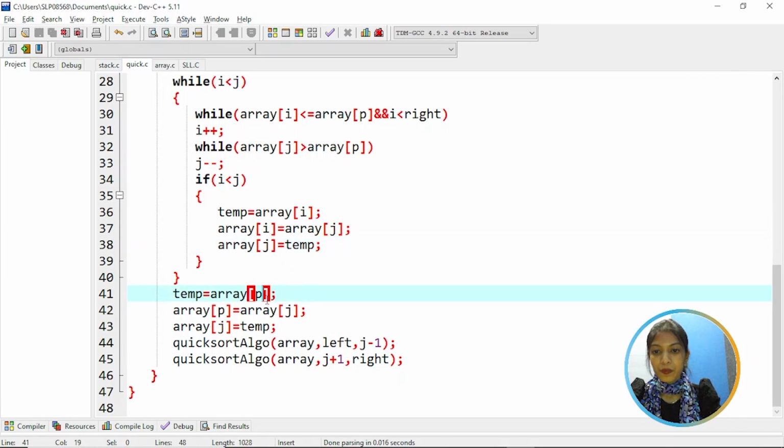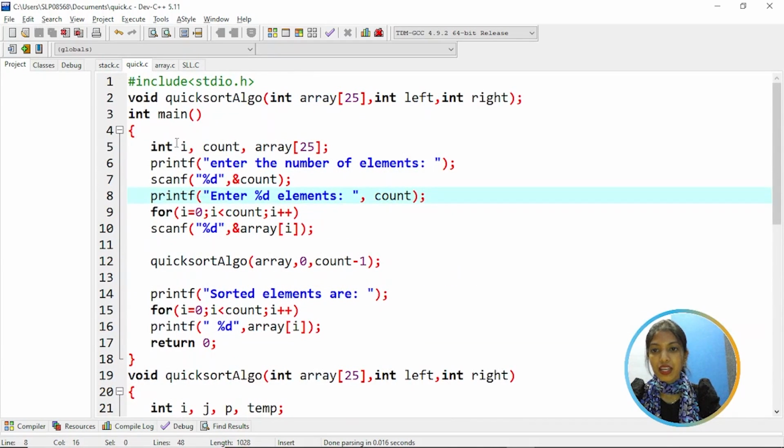And then changing the p, that means the array of p is stored in the temp variable, and whatever is there in array of j is given to array of p, and whatever is there in temp is given to array of j, and then calling the quicksort algorithm.